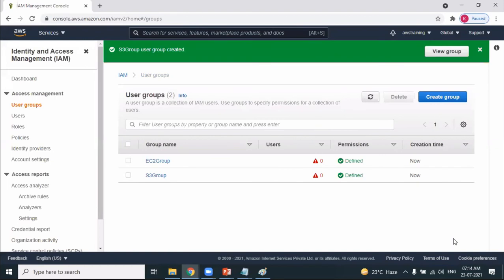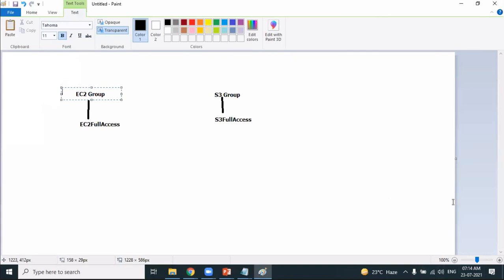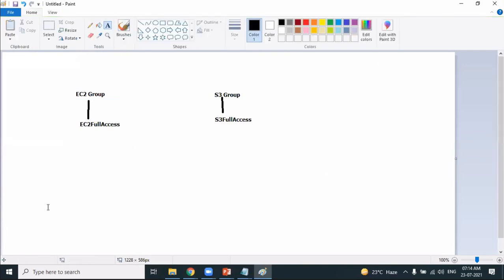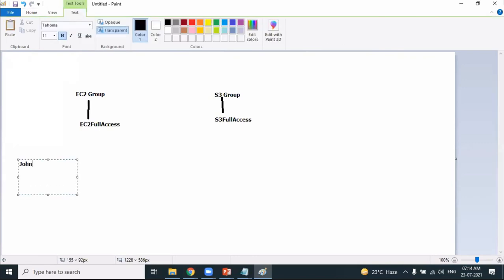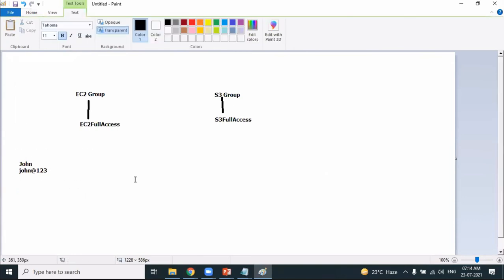Okay, groups are created. When a new employee is recruited and gets into the organization, let's say the management has decided to add him to the EC2 group. Let's say his responsibility is to manage EC2 machines. So obviously, instead of attaching policies to users, what we'll do, we'll attach the user to the group. Let's say John has joined the organization. The password is John@123. That is the username and password which I want to create, and I don't want policies attached to the user. Instead, I'll add this user to the group.